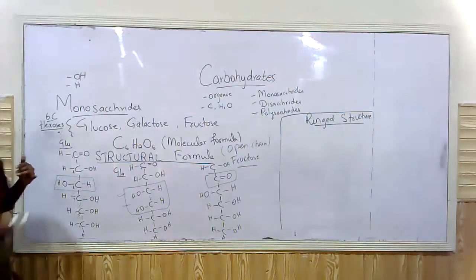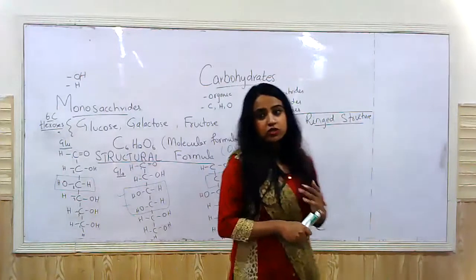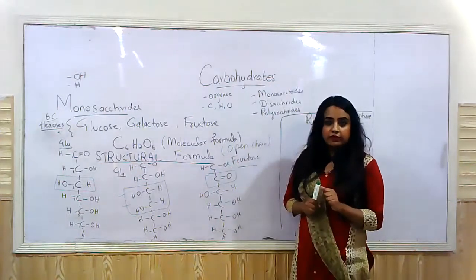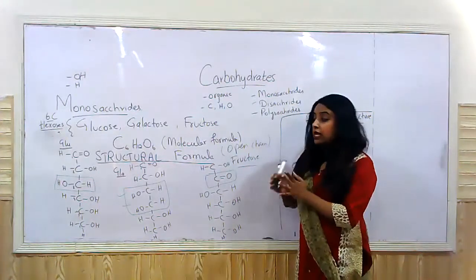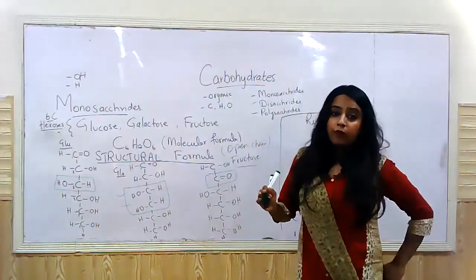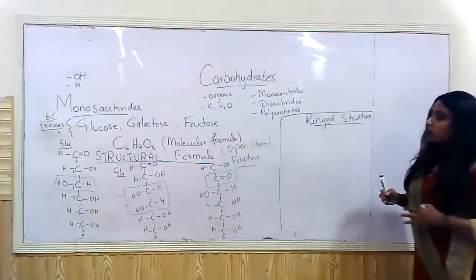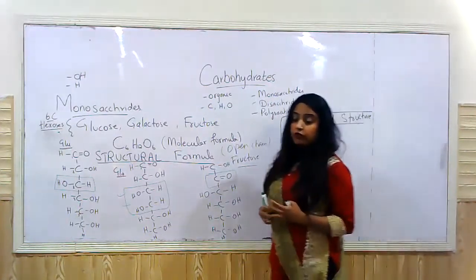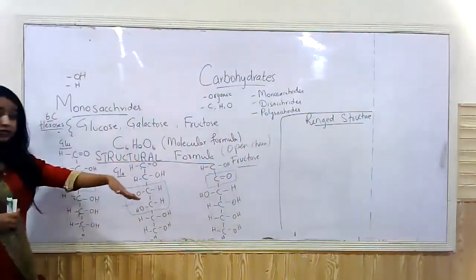Also, you need to know trioses and tetraoses do not form ring structures. They're too small to fold upon themselves. Pentoses and hexoses form ring structures. They rarely exist in the open chain state. They usually fold upon themselves, and what do they form? They form ringed structures, right? So how does the glucose molecule fold upon itself to form a ring structure? That is what we'll be studying next, right?